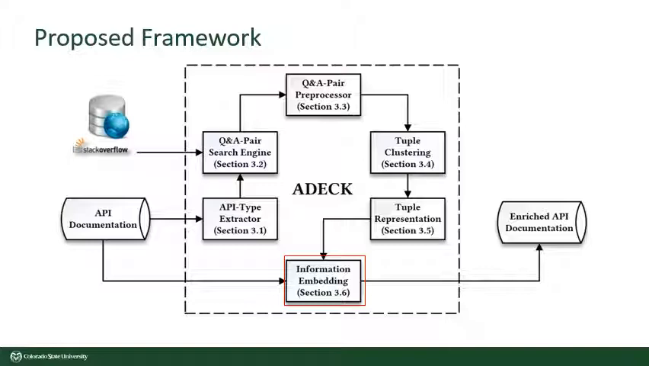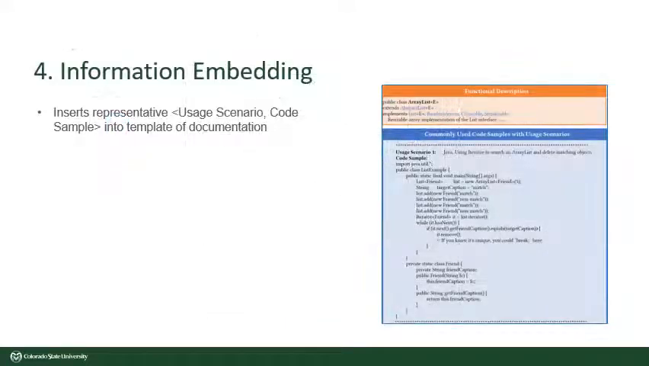Finally, the top ranked code samples along with the usage scenarios are passed to the information embedding module, where they are inserted into the document or page of the API class or method. In the image on the right, we can see the usage scenario and its code sample inserted below the description of the ADECK class. In the case presented in the paper, the documentation was in the HTML format, hence one additional paragraph tag was enough to insert the usage scenario and code sample tuple into the documentation.